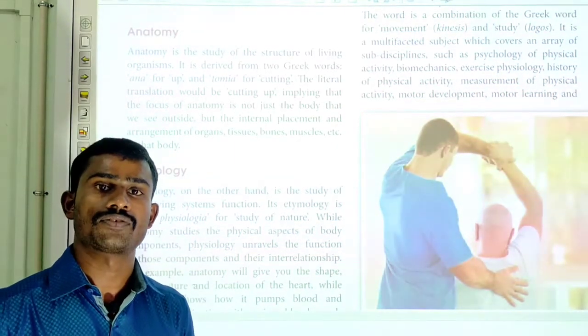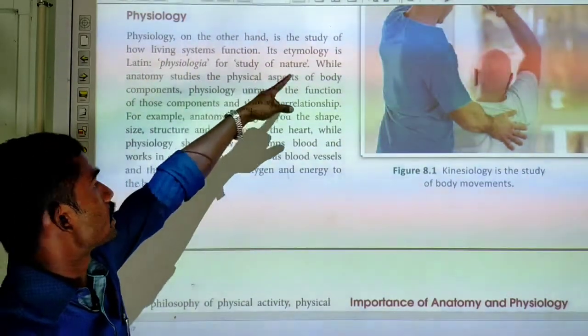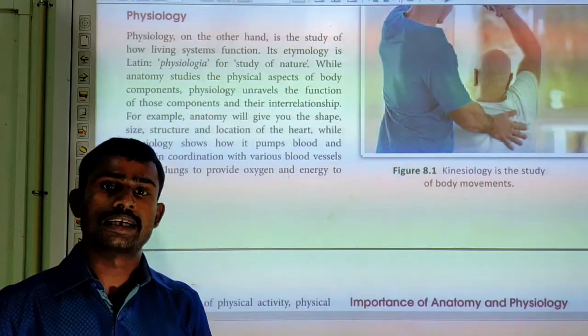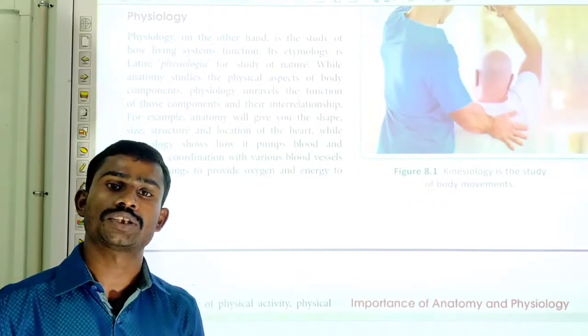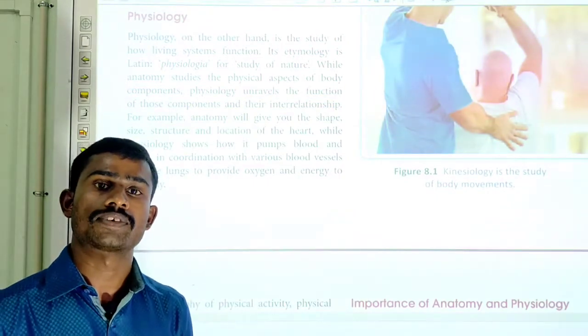Now we can see what is physiology. Physiology is the study of how living systems function, or that is the study of functions of various organs of our body. That is what physiology.